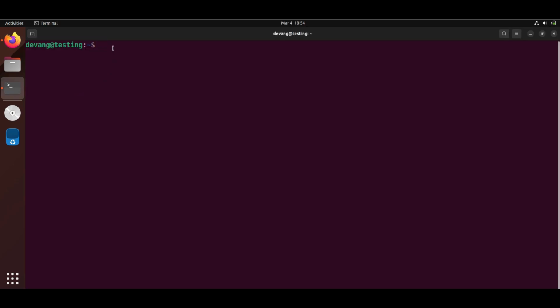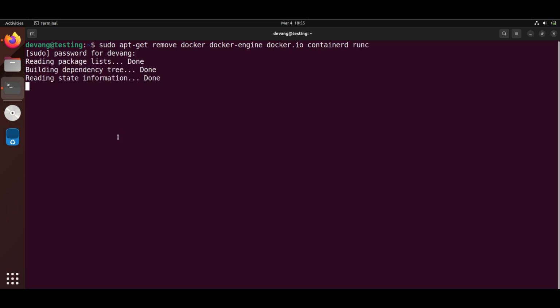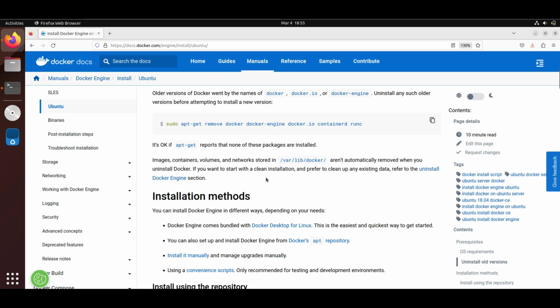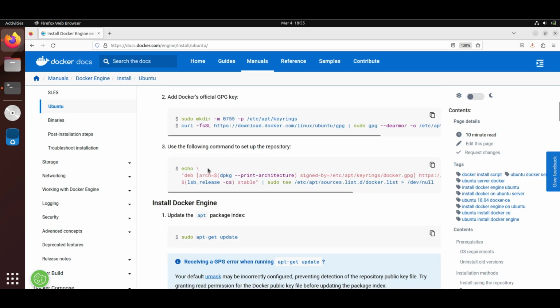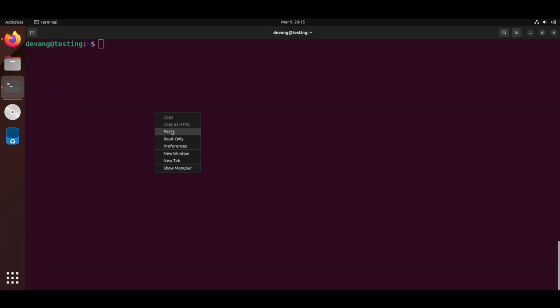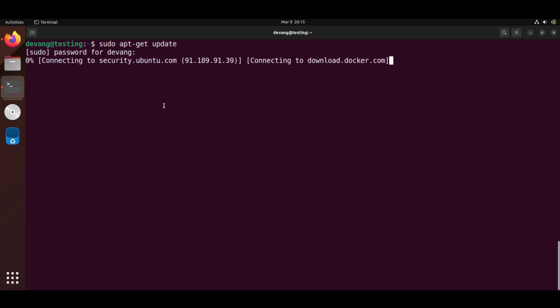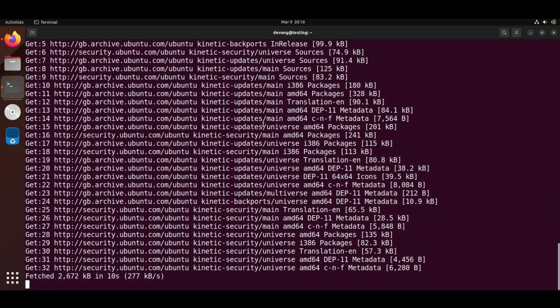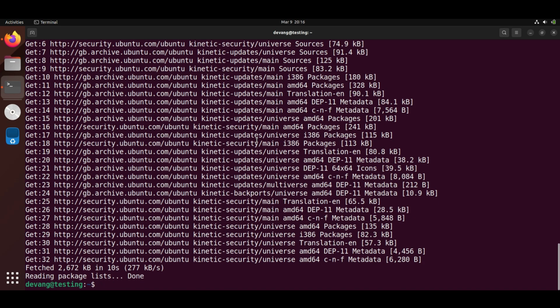Go to your terminal and paste the command. So now you will see the installation methods. So go to the install Docker engine part, update the apt package. So our system is updated.